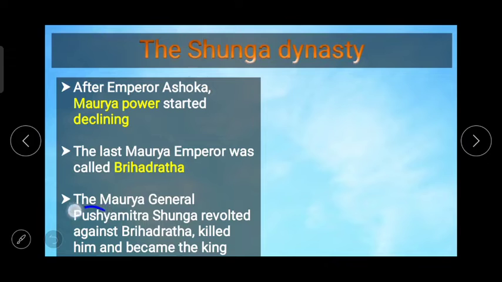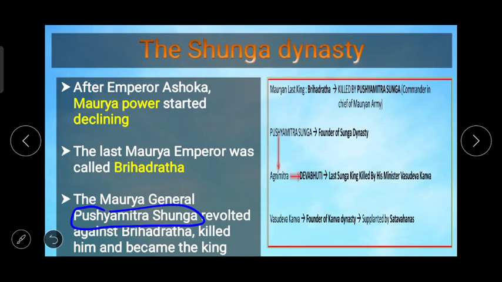So here Pushyamitra Shunga was a general in the kingdom of the Maurya, but he revolted against Brihadratha. He ran his own movement against Brihadratha, and then he killed Brihadratha and became the king. And this is how the Shunga dynasty began. The last Mauryan king Brihadratha was killed by Pushyamitra Shunga, who was the commander in chief of the Mauryan army.